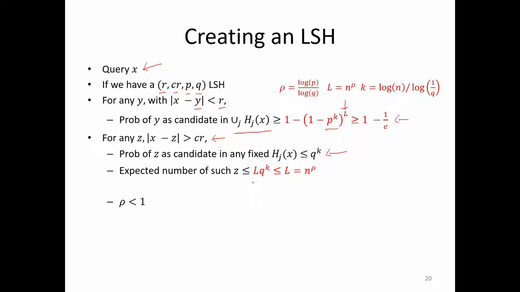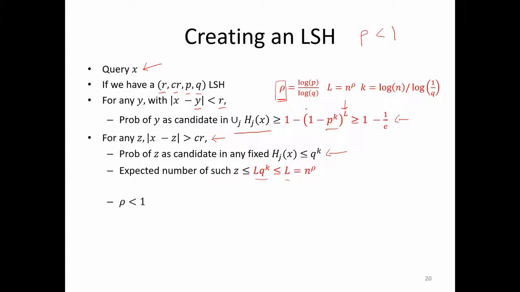So the expected number of such points will be less than, there are L hash tables, so less than L times q to the power k, which is less than L because q is a probability. Now you define this quantity rho. This quantity is crucial to any LSH family, and you can see it is log of p by log of q, and you can see that rho is going to be less than 1.